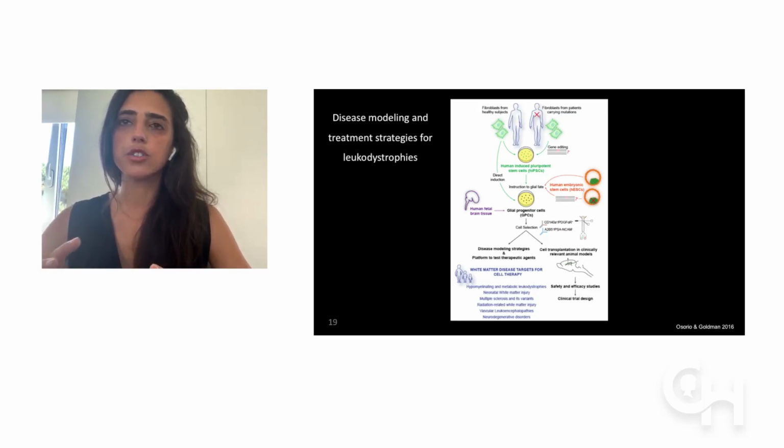Both these cells can also be obtained from embryonic stem cells from sick patients or healthy subjects with the same strategy. By using these cells, we subject the cells to this long protocol for glia differentiation that I introduced you before. Another alternative that was done in the beginning within the first studies in the lab is to use fetal brain tissue from which we extract and select directly the glial progenitor cells with no need for a differentiation protocol. After that, we select the cells of interest by FACS, depending on the cases, or other times we don't need to select because the cells of interest are so robustly present.